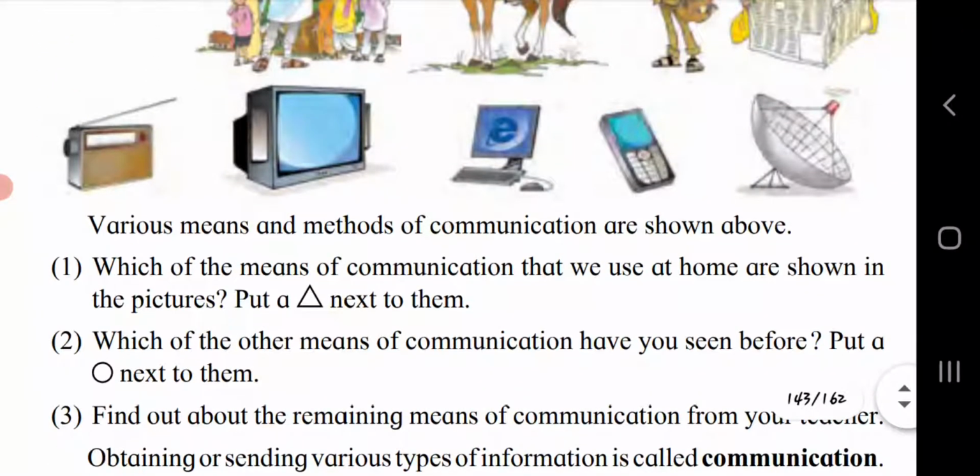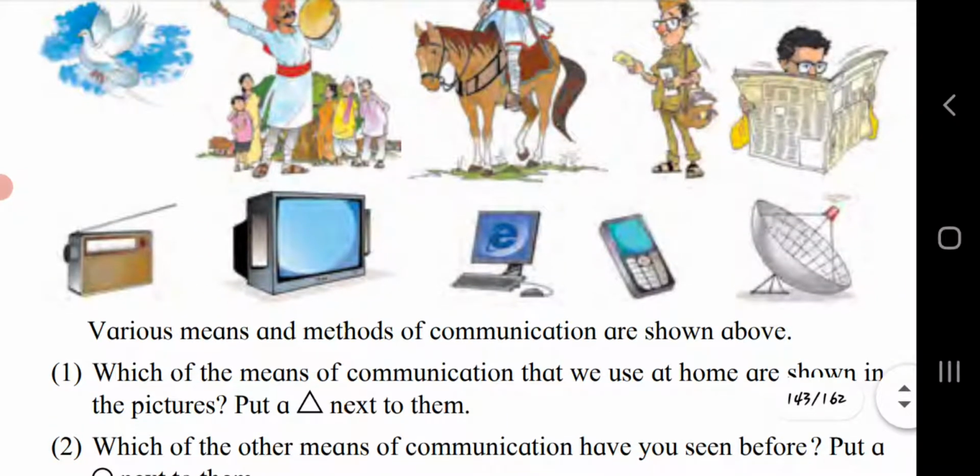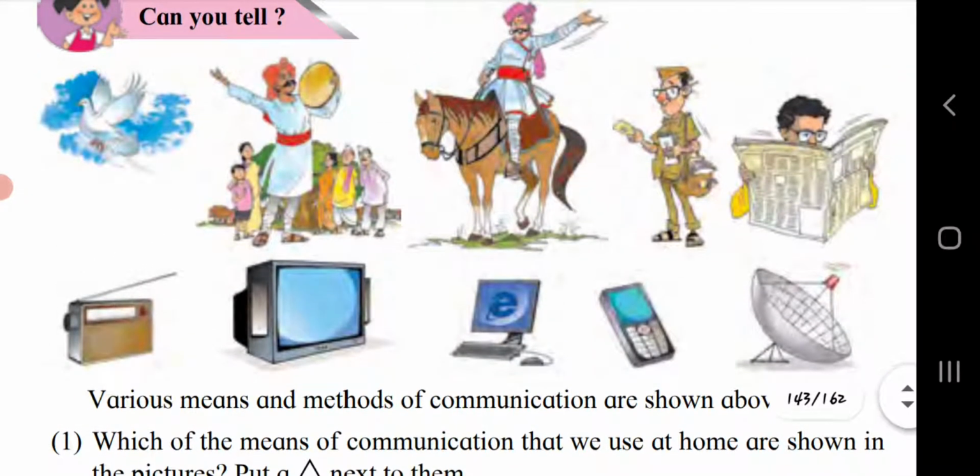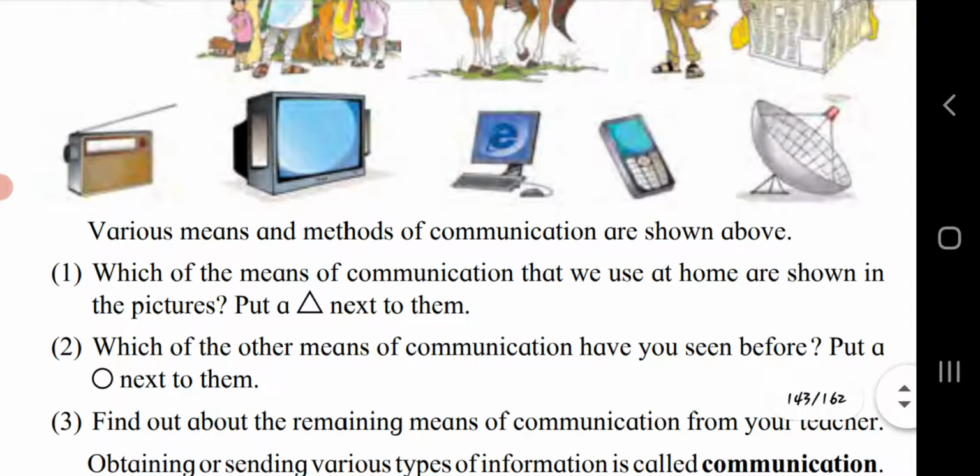Let's see. Which of the means of communication that we use at home are shown in the pictures? Put a triangle next to them. If you see, you will see that at our home we make use of newspaper, radio, television, internet, mobile. So these are the means of communication which can be used at our home.